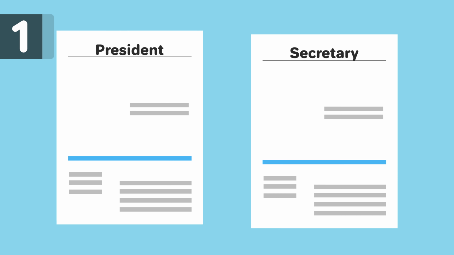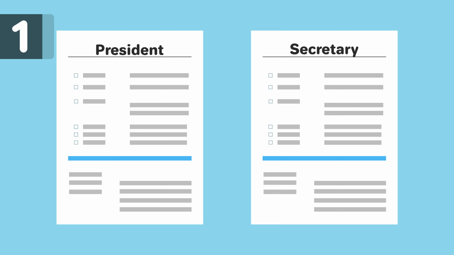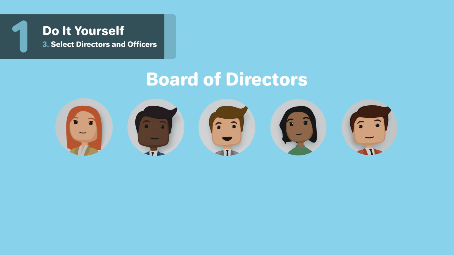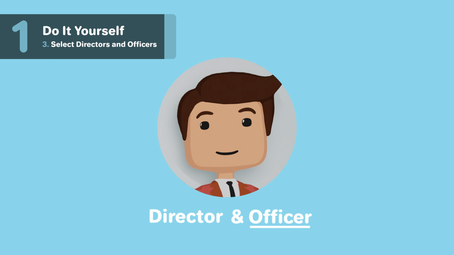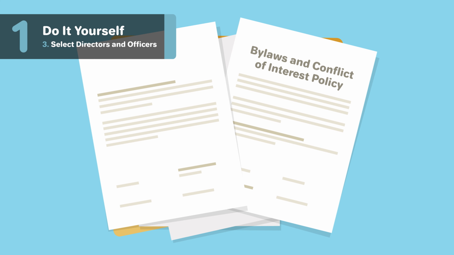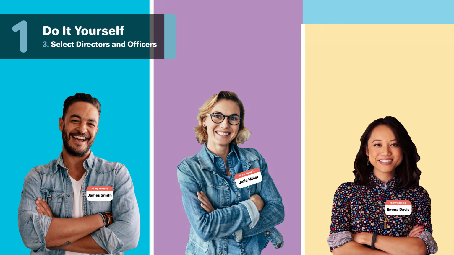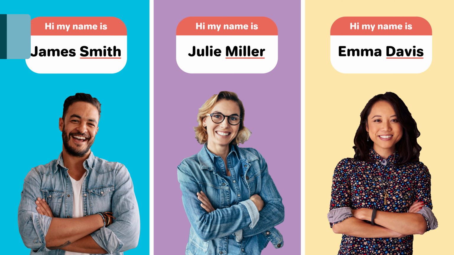The officers of a nonprofit, such as the president or secretary, are individuals with responsibilities and the authority to execute based on their job description. Together, the officers on the board will come together to make up the organizational structure of your nonprofit. An officer may also be on the board of directors and serve both roles if allowed to do so by the organizational bylaws, which we will discuss later. If your organization plans to apply for 501c3 status for federal tax exemptions, it must elect at least 3 directors not related to each other.